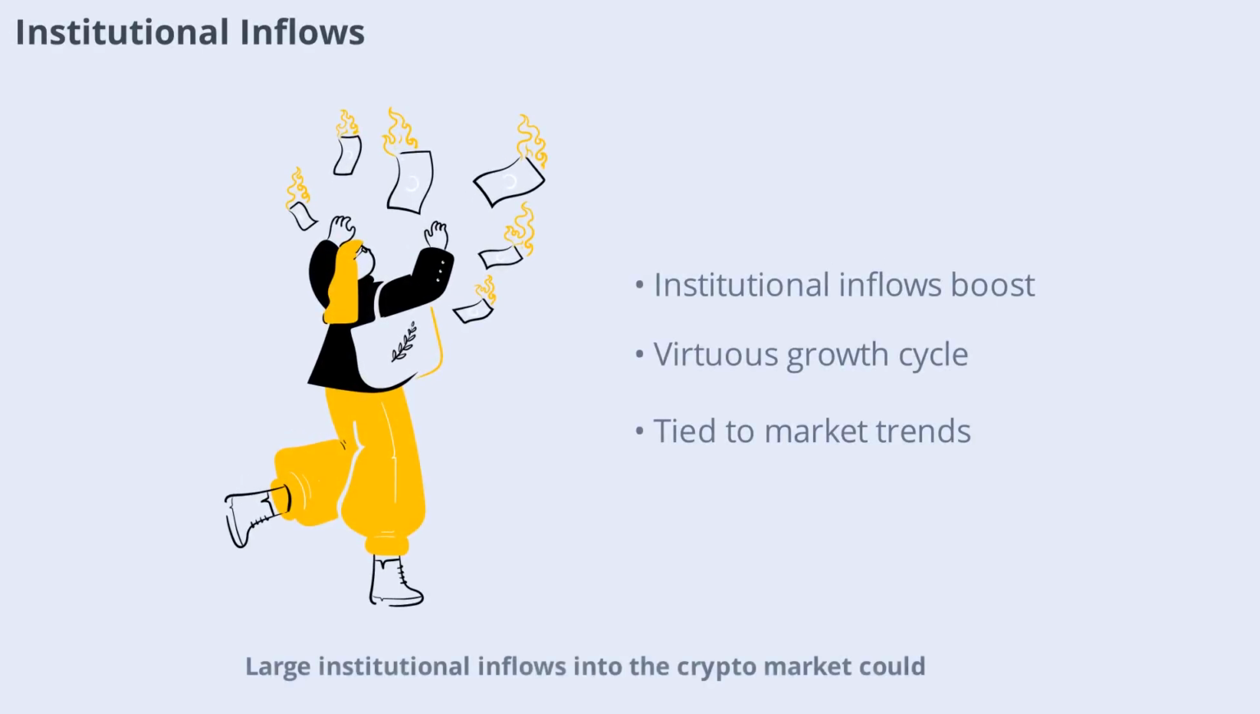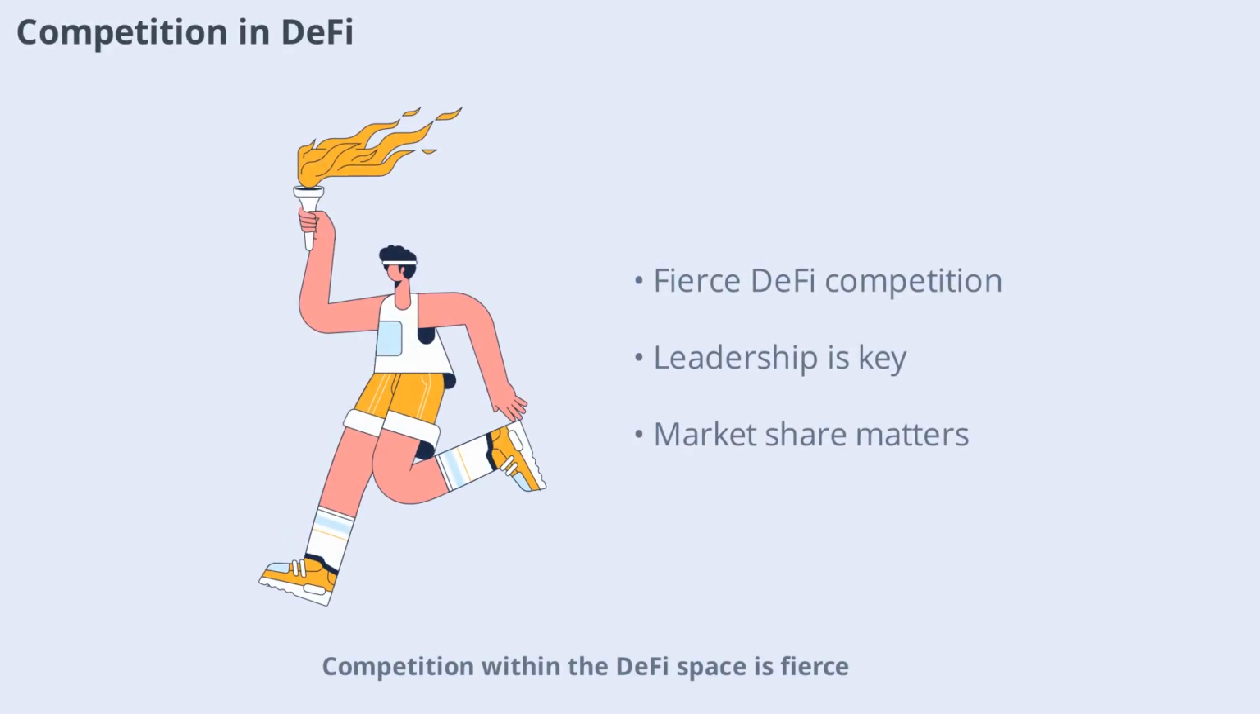Large institutional inflows into the crypto market could provide the fuel needed for a major UNI rally. If big players start allocating capital to DeFi and Uniswap, it could create a virtuous cycle of growth and higher prices. However, institutional interest is often tied to broader market trends and regulatory clarity. Competition within the DeFi space is fierce. New protocols and platforms are constantly emerging, each vying for users and liquidity. Uniswap's ability to maintain its leadership position will be crucial for UNI's price performance. Any loss of market share could weigh on the token's prospects.